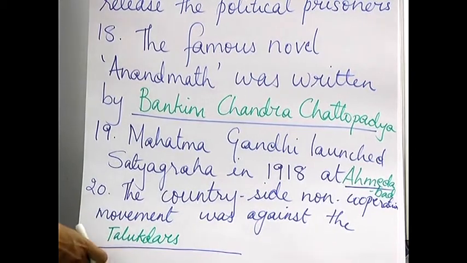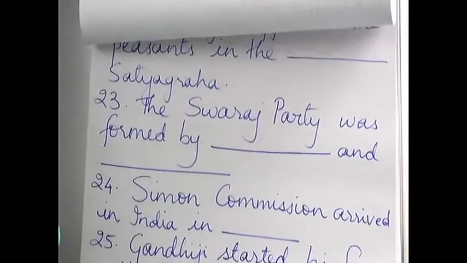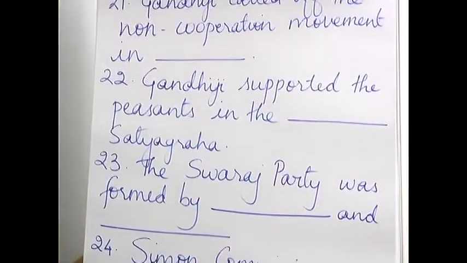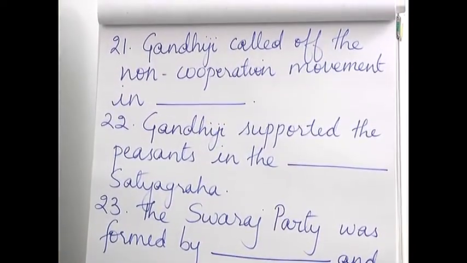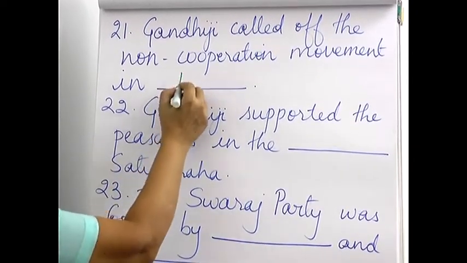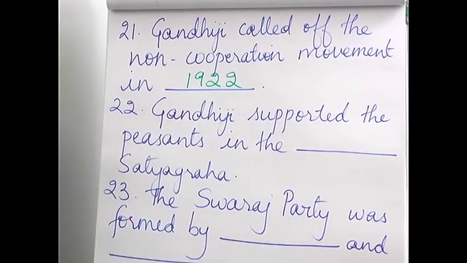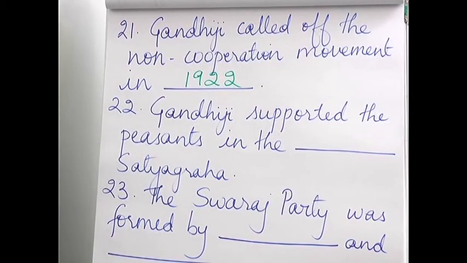So this was against the Talukdars. Okay, we continue. The 21st one, Gandhiji called off the non-cooperation movement in 1922. Do you remember the Chauri Chaura incident? Which is why he decided to call off the movement.